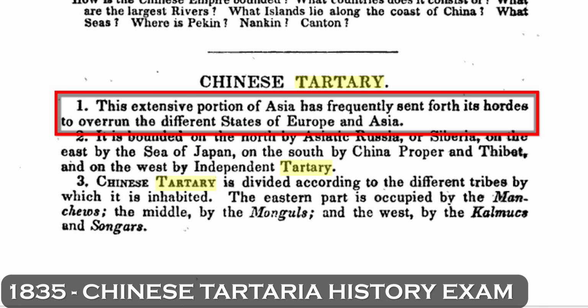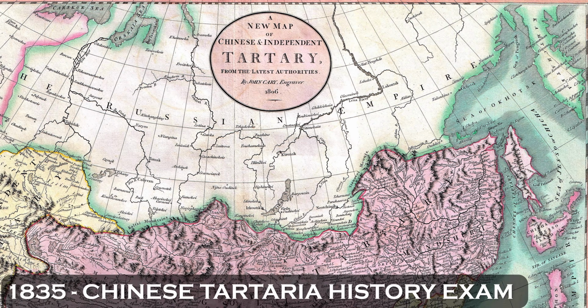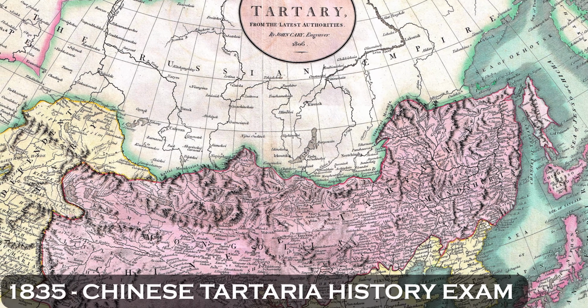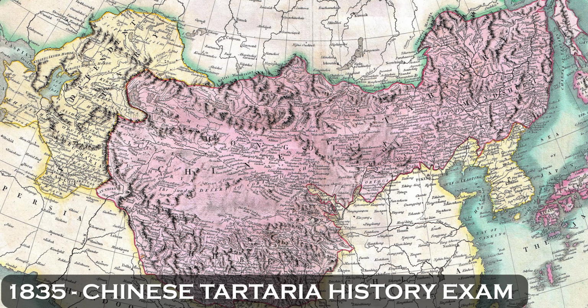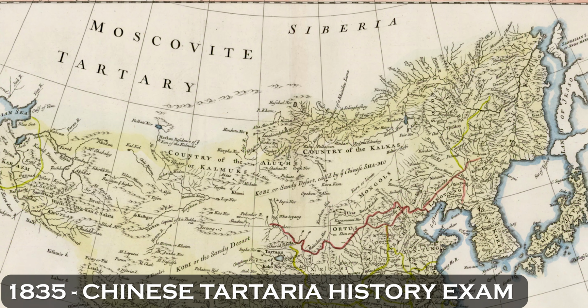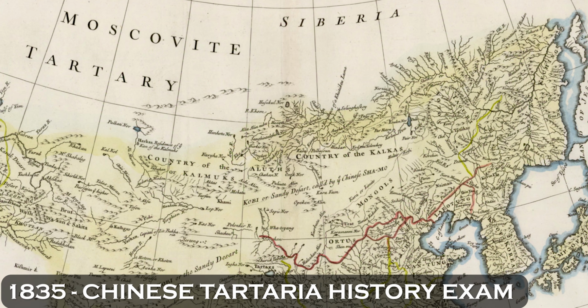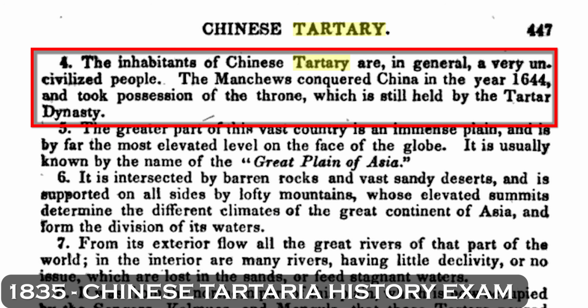This extensive portion of Asia has frequently sent forth its hordes to overrun the different states of Europe and Asia. It is bounded on the north by Asiatic Russia or Siberia, on the east by the Sea of Japan, on the south by China proper and Tibet, and on the west by independent Tartary. Chinese Tartary is divided according to the different tribes by which it is inhabited. The eastern part is occupied by the Manchus, the middle by the Mongols, and the west by the Kalmyks and Songars. The inhabitants of Chinese Tartary are in general a very uncivilized people.